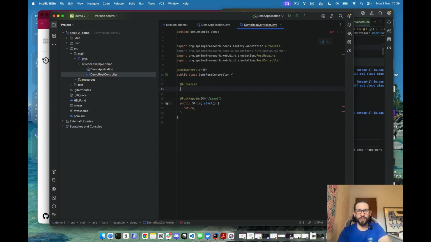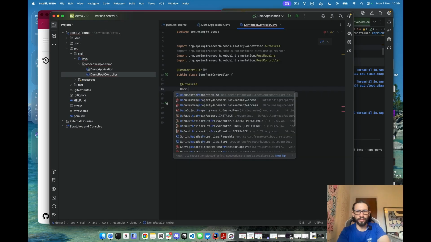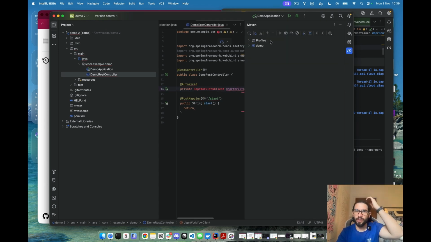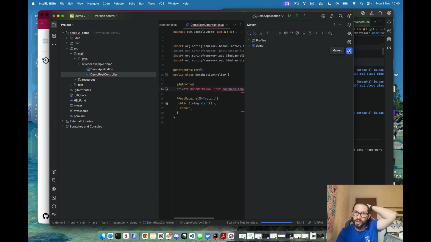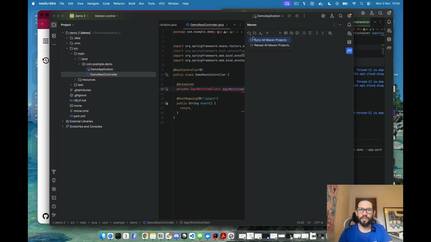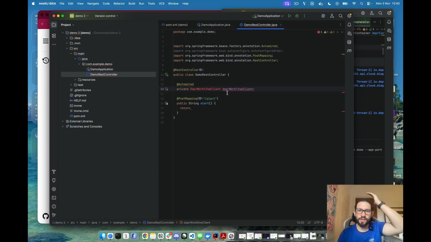the Dapr workflow client. Of course, it's not finding it because I just added the dependency, so I actually need to refresh, so the dependencies get downloaded and loaded into the project. Let me see. Reload all Maven projects.